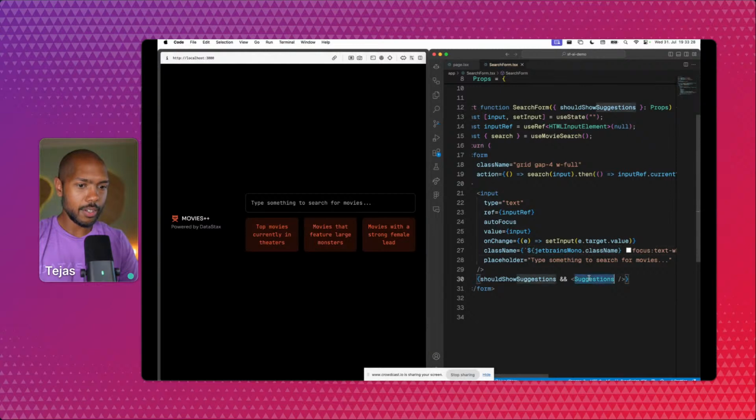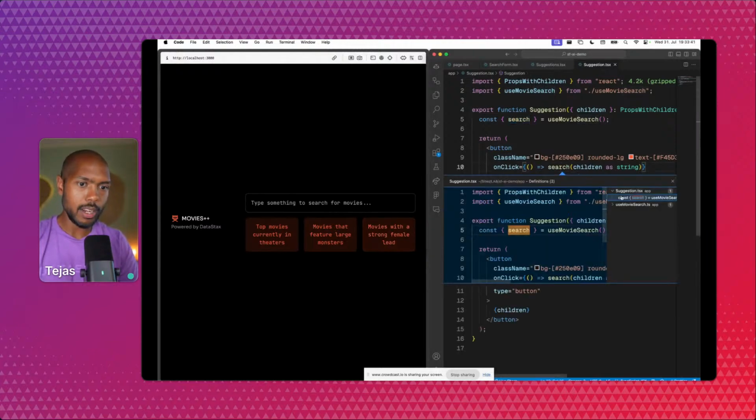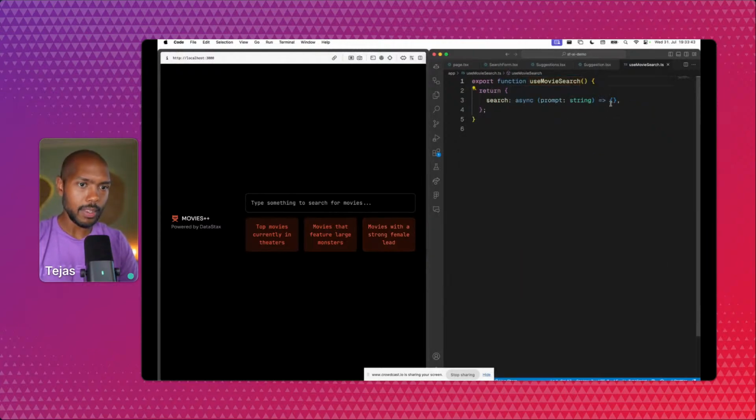And suggestions are these little things here, okay? Suggestions, finally, have a suggestion where they use a hook called use movie search that gives you a function search. When you click on a suggestion, ideally you search, but nothing happens. We can see why: search does literally nothing, but we can say alert hi, and now it does something. Great. So there's absolutely no AI here.